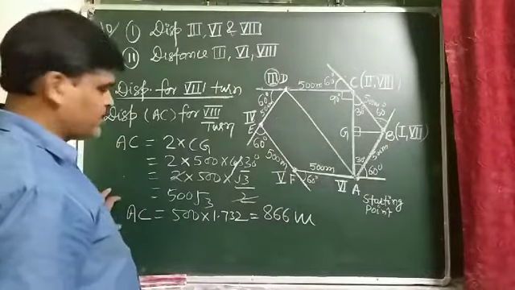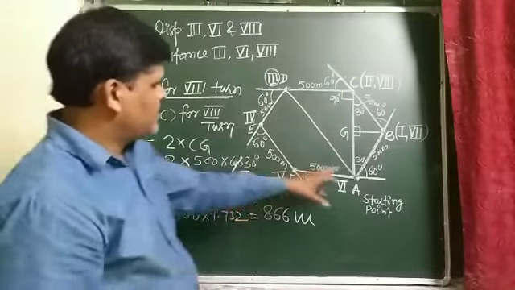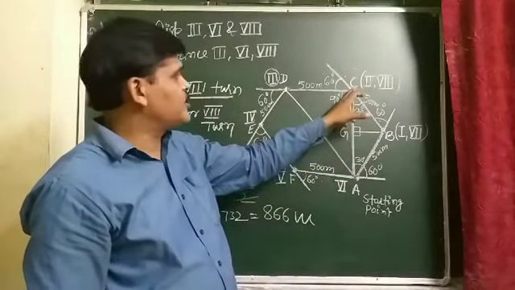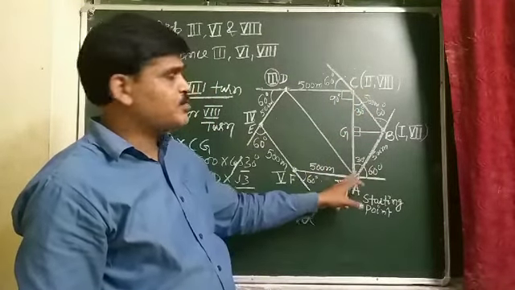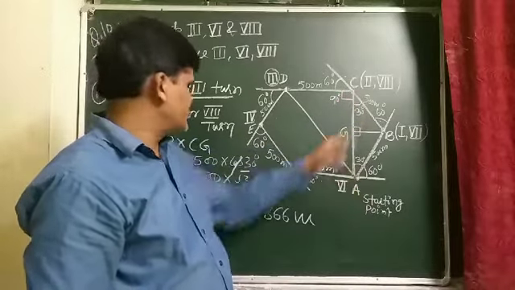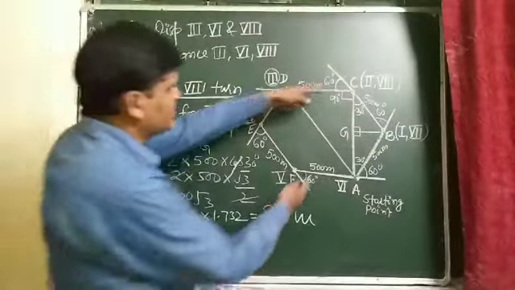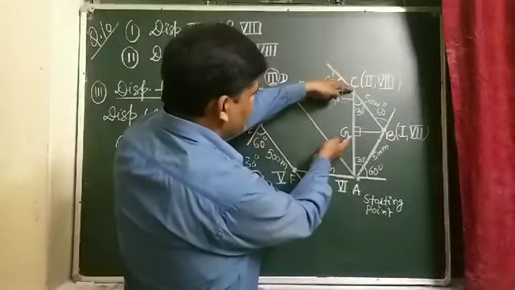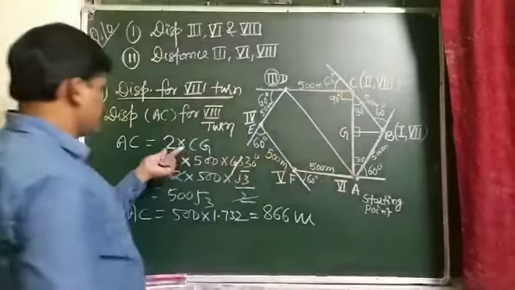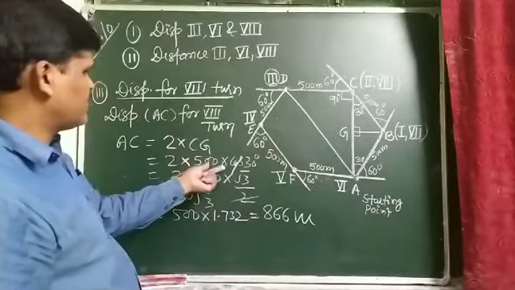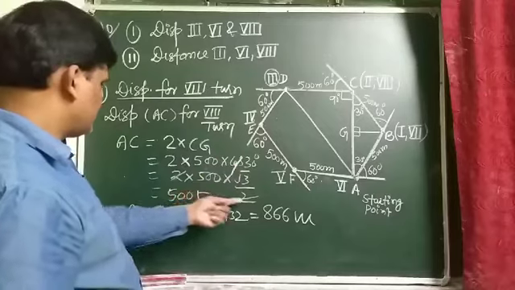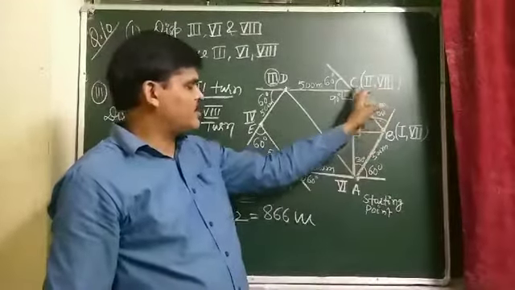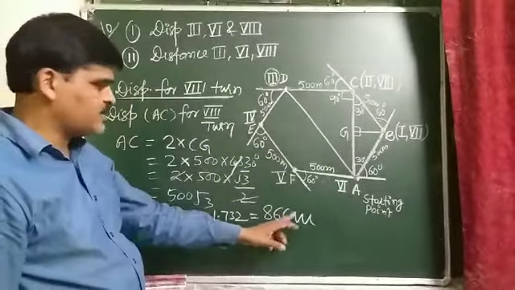So the magnitude of displacement from A to C, at the 8th turn when the motorist reaches C, is 2 into CG. I have already calculated CG, and double the CG, that is 2 into 500 cos 30, and the 2 cancels out. So displacement at the 8th turn comes out to be 866 meter.